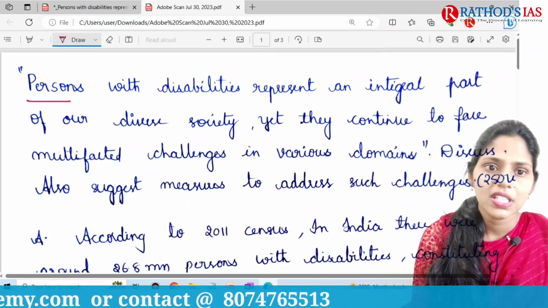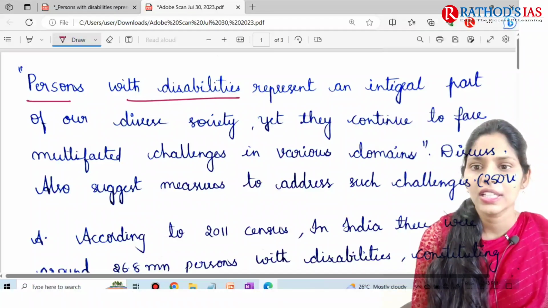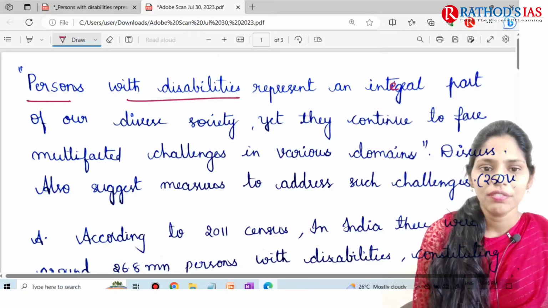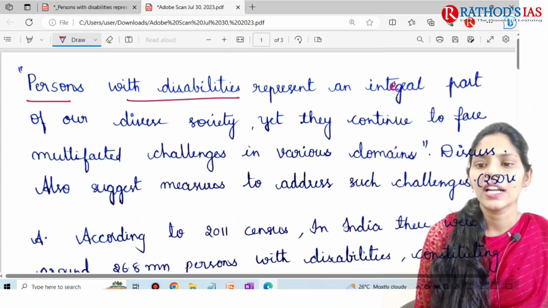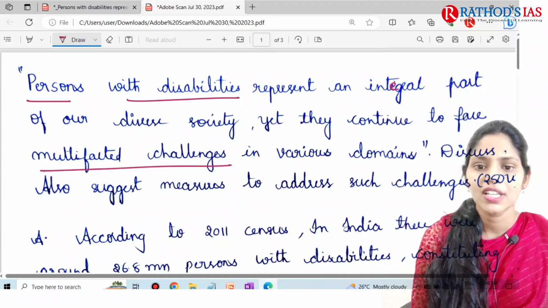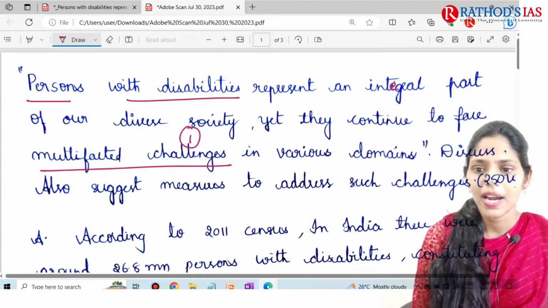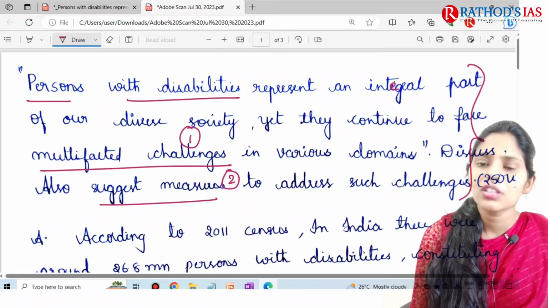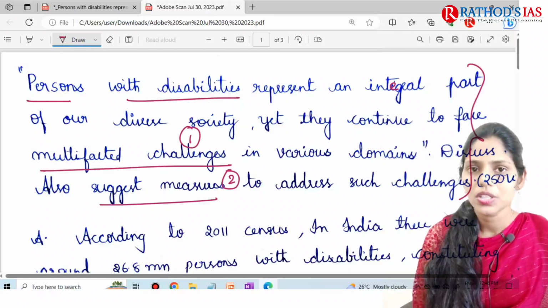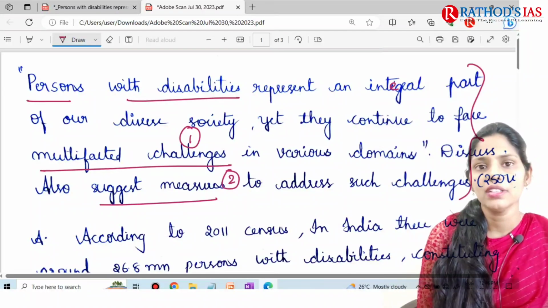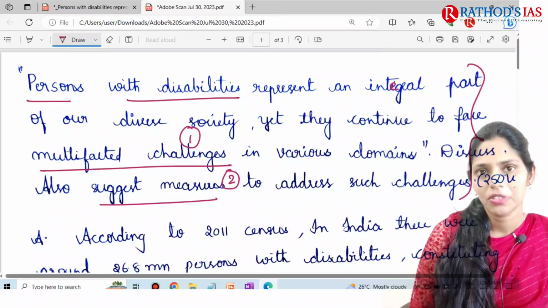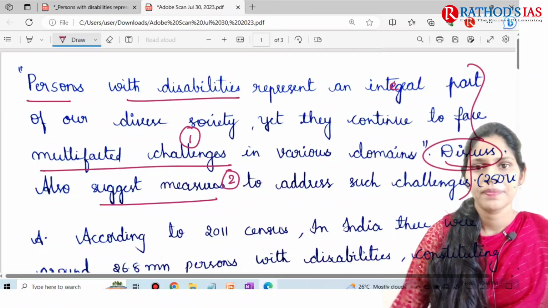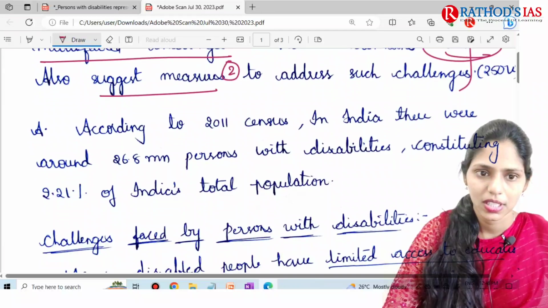The question is: persons with disabilities represent an integral part of our diverse society, yet they continue to face multifaceted challenges. The spelling of integral itself is wrong here. So this is the first part, and the second one is that you have to suggest measures. The mistake done by the student is that he didn't identify the sub-questions, how many sub-questions there are, or the keyword. So this is the first and foremost mistake.